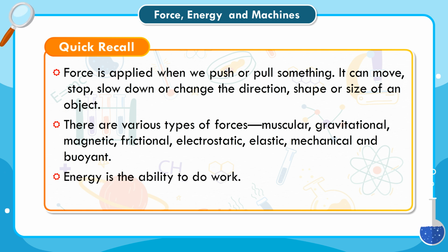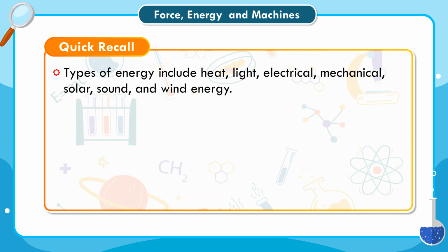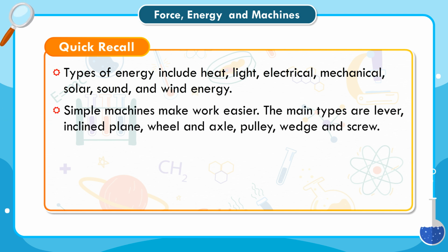Energy is the ability to do work. Mechanical energy includes kinetic and potential energy. Types of energy include heat, light, electrical, mechanical, solar, sound, and wind energy. Simple machines make work easier. The main types are lever, inclined plane, wheel and axle, pulley, wedge and screw.